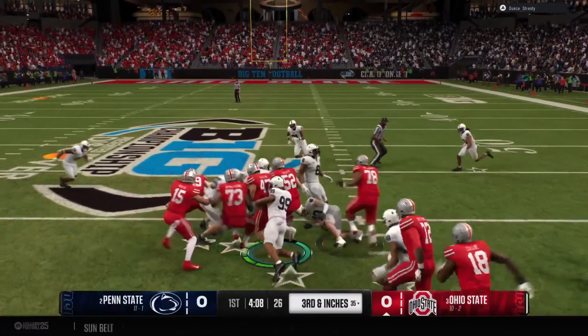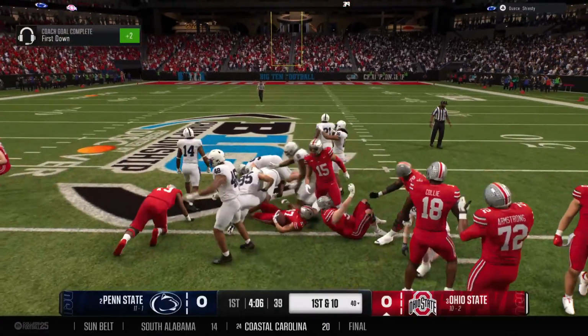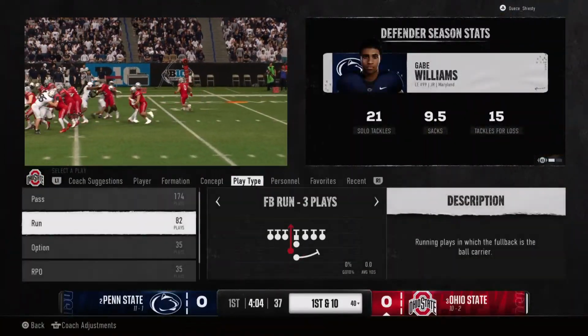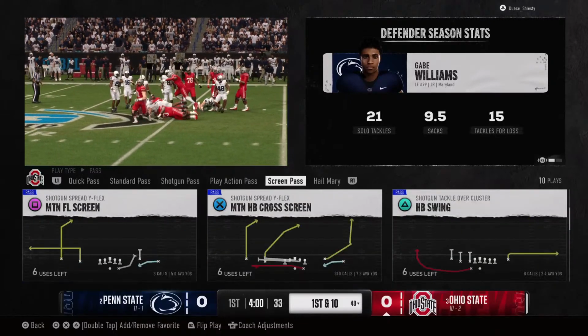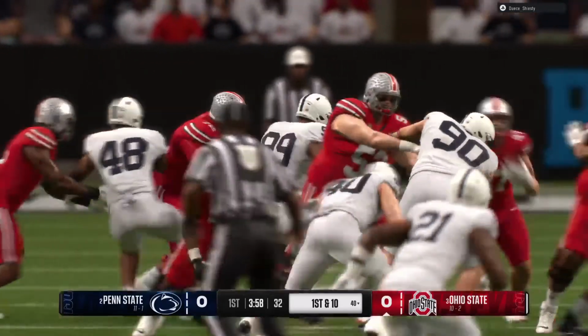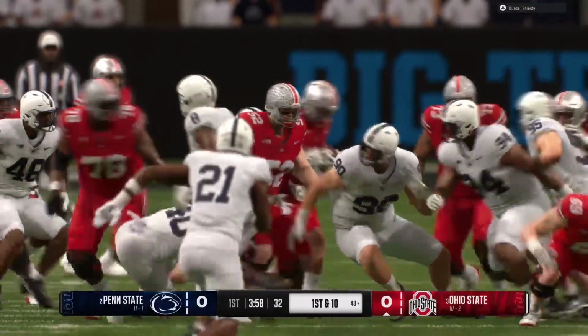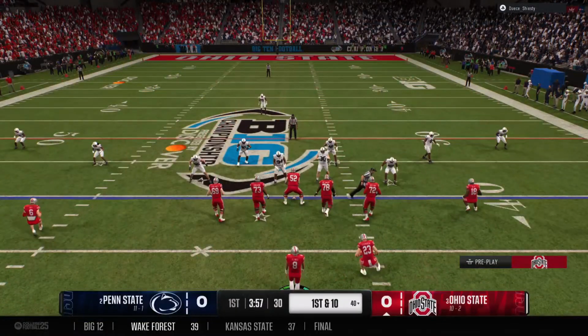Hands off to the fullback. Tackle, but forced down. Well, I know it's early in this game, but boy, this is what you want to see as an offense. You get to these third downs, it's all about trying to create opportunities and momentum, and that's what they've done here, converting to get a new set of downs.